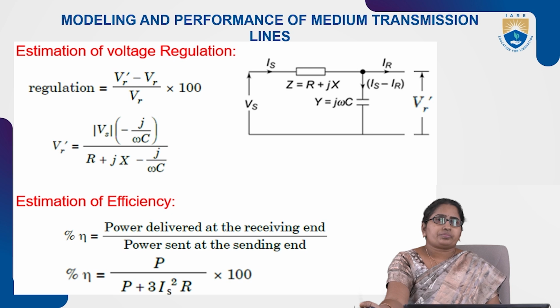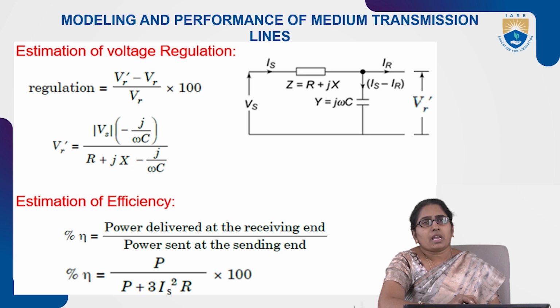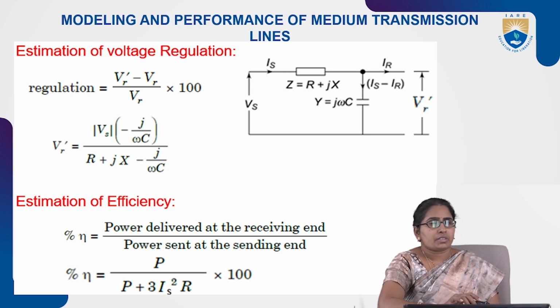Generally the receiving end power across the load is given data. Input is given by output load power plus losses in the line. That is how efficiency is calculated, and regulation also. We will do the problem, then it is easier to understand.